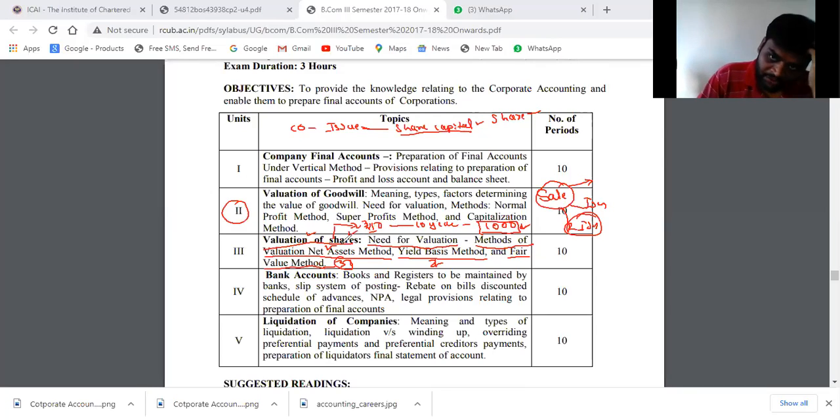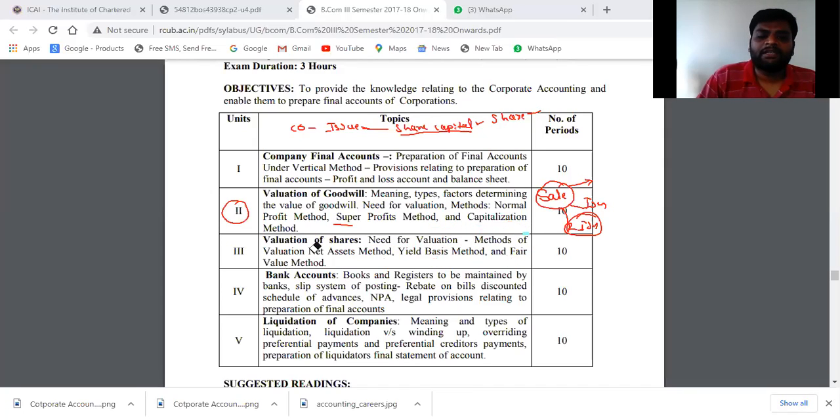Anything understood? If it is understood, just raise your hand fast. Good. Then we'll move to the fourth unit. What exactly is the fourth unit? This is also final accounts, also corporate accounts, but the corporate type is different here. This is the banking company.